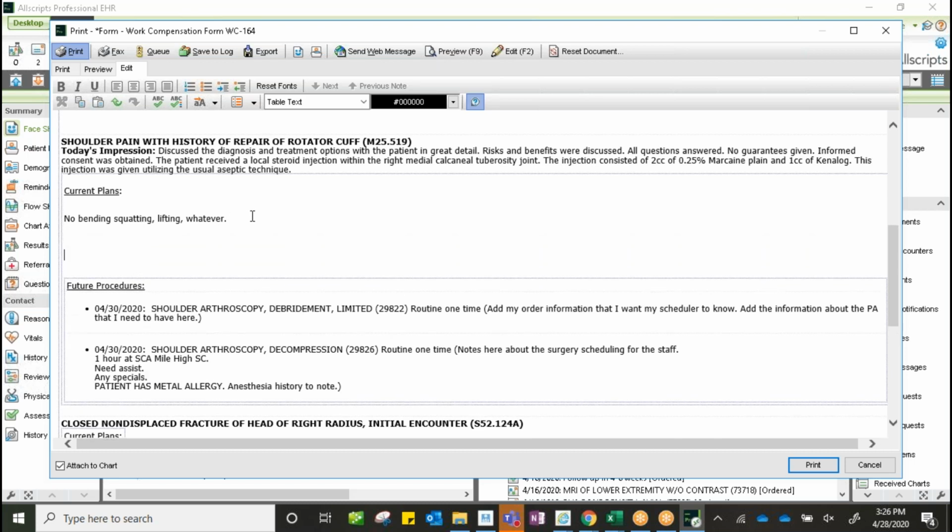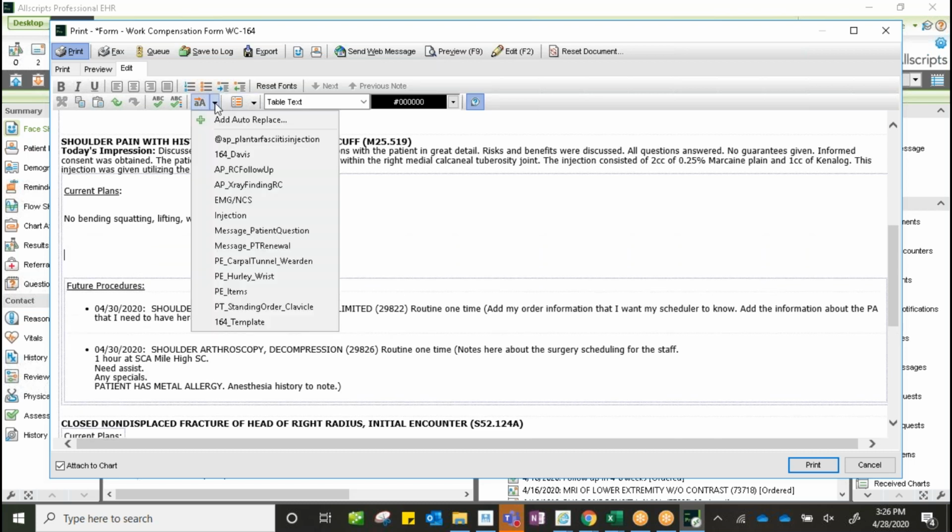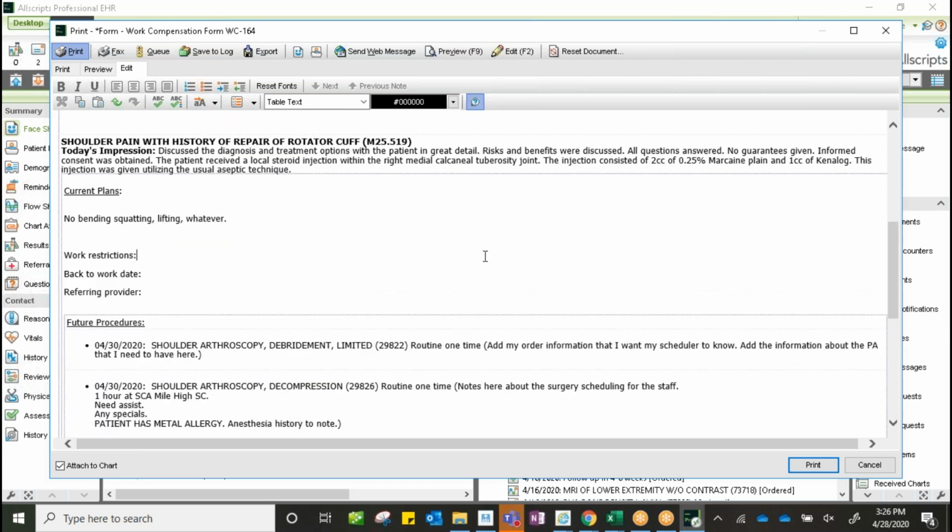And then here, when you are in the document, you can go to your auto replace text. I can drop down my 164 template, and then I can put my work restrictions in here by either adding another auto replace text, or I could then dictate the information that I want to be included in the 164 form. It will auto-populate with the information from the patient's chart regarding their assessment and plan.